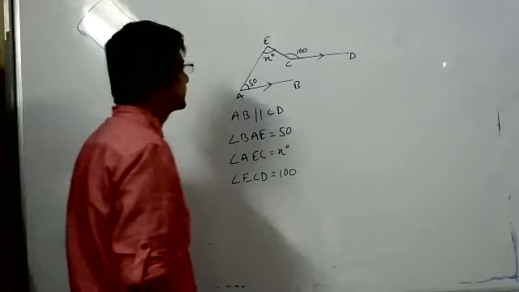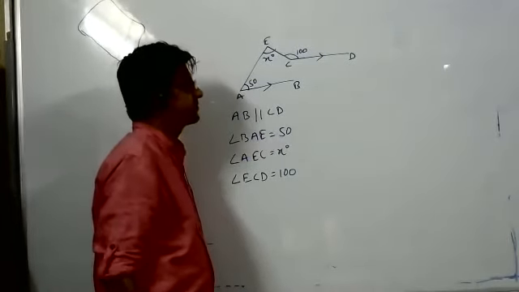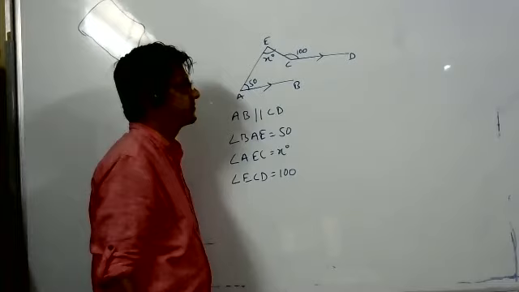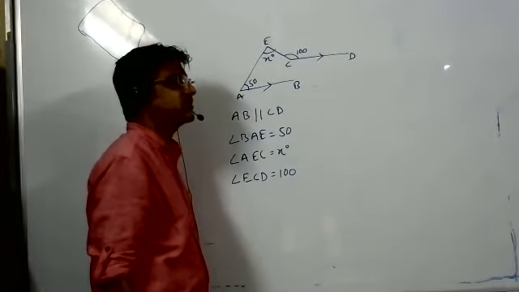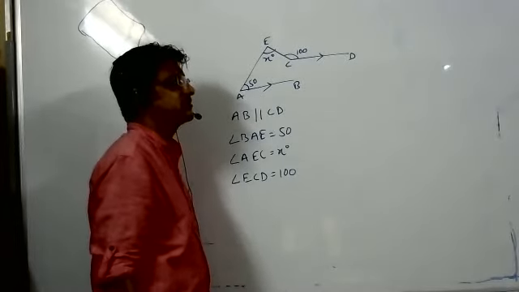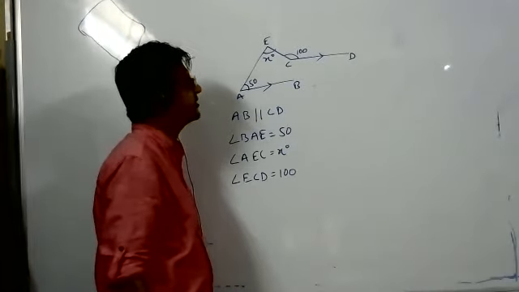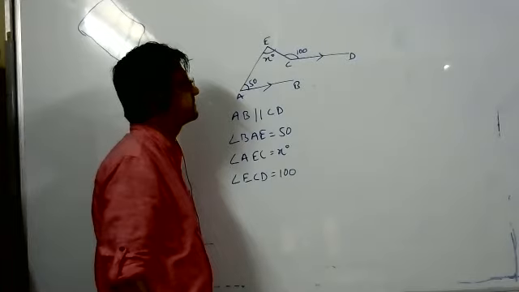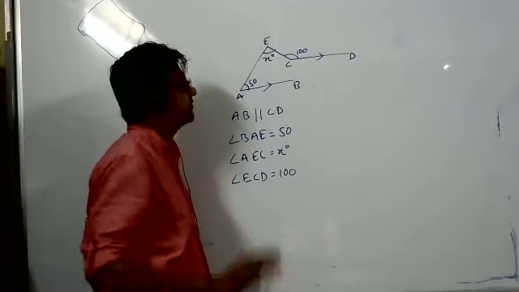Aristan, sir, tell me. Sir, I did not get the perfect answer, but I tried. What is the correct answer? So how did you do it? Tell me how you did it. At least whatever you got, how you did it. Sir, first I took AE as a supplementary angle, knowing that angle A is 50.